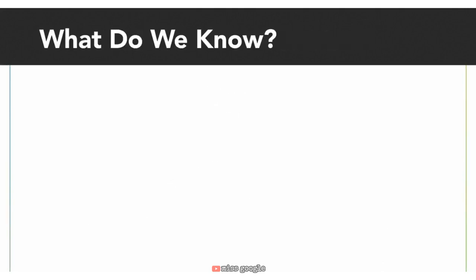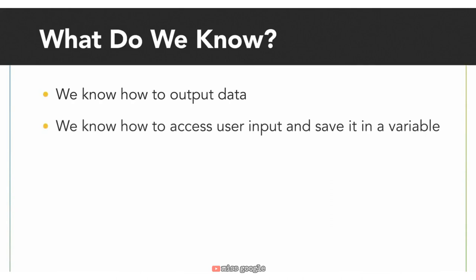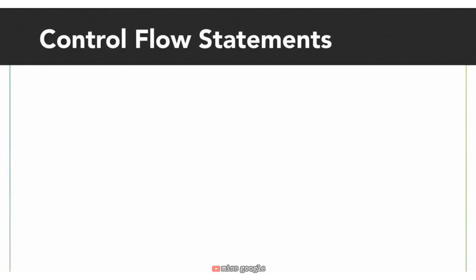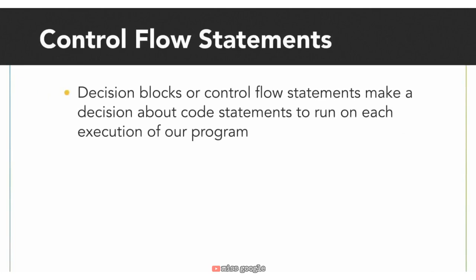Now we know how to program some of this. We know how to output pick a number between 1 and 10. We also know how to get access to the user's input and save it to a variable. We do not know how to implement or write Java code for a decision block. We call these decision blocks or control flow statements because they make a decision about which code statements to run on each execution of our program.